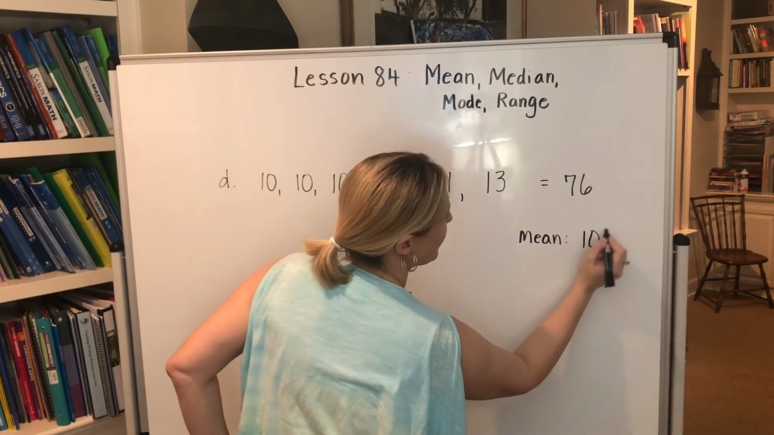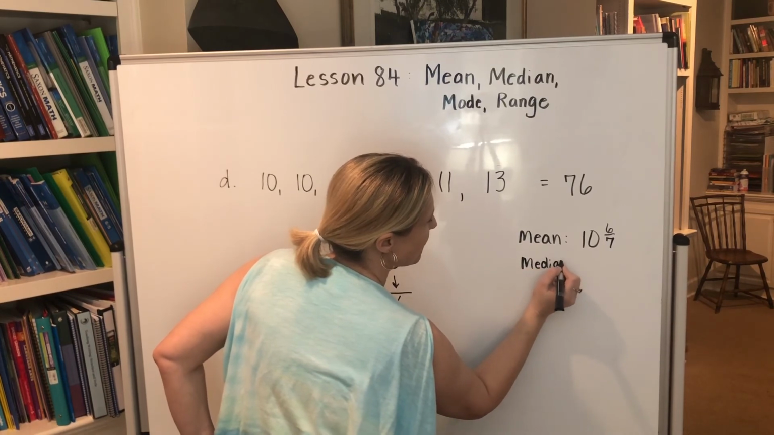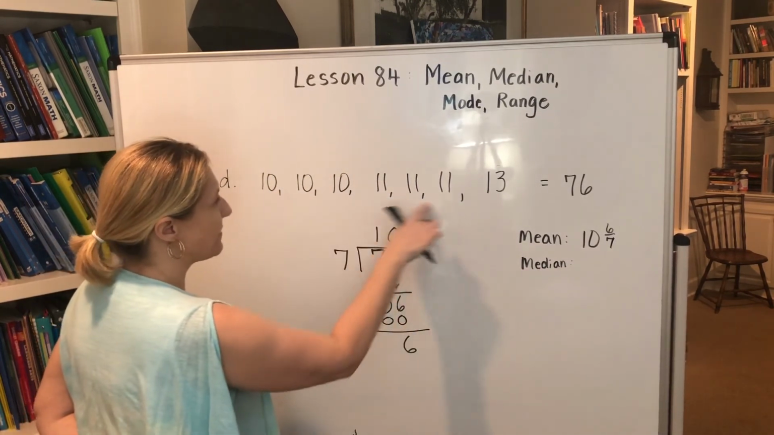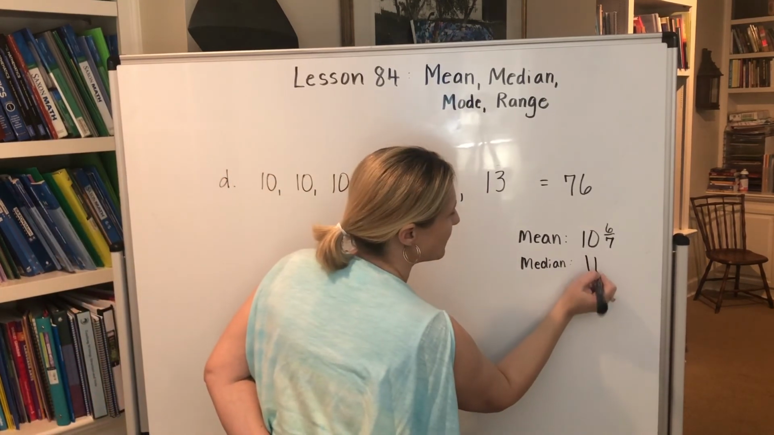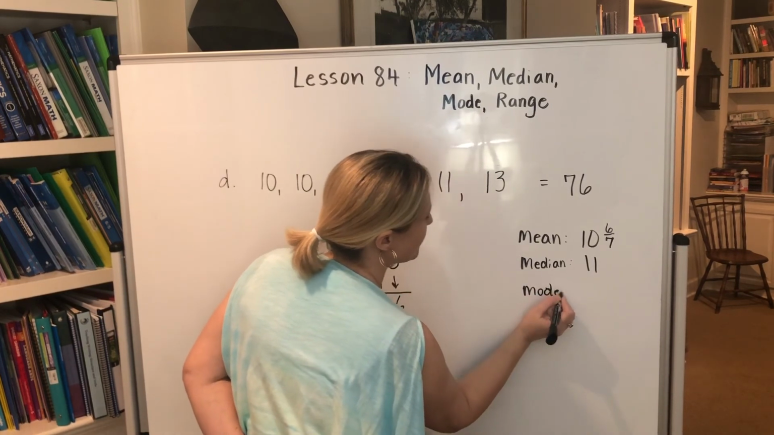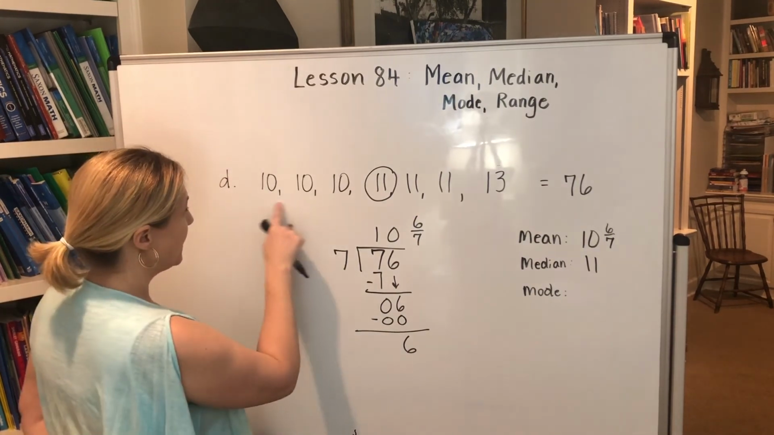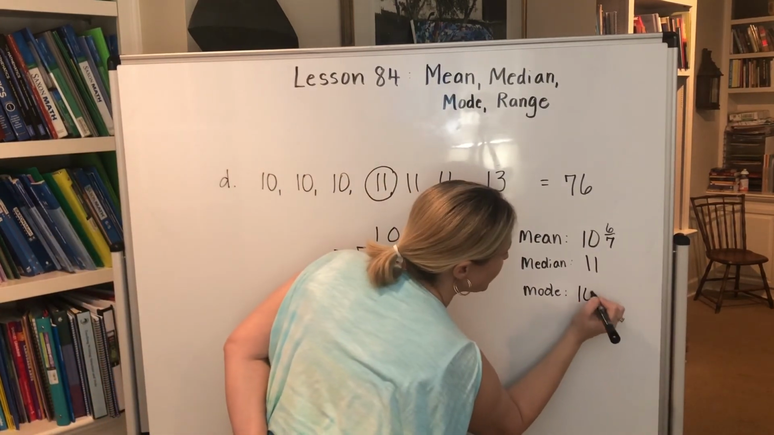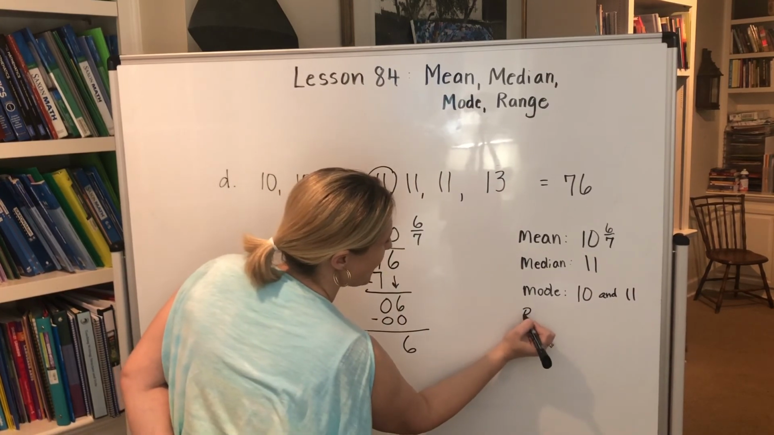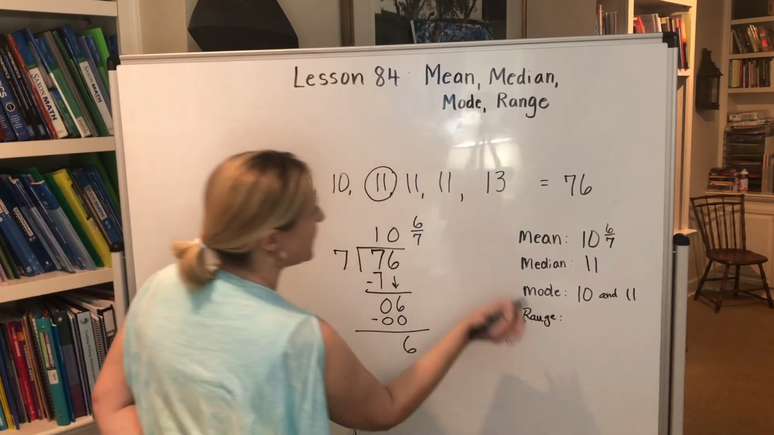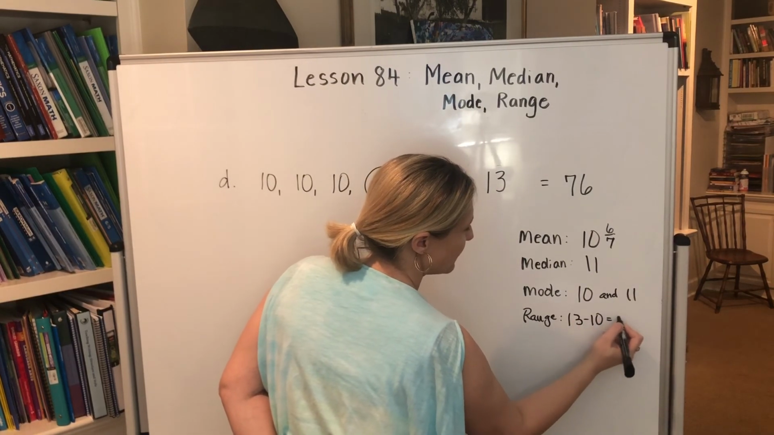is 10 6/7. Now we need to find our median, which is the middle number. We have 7 numbers here, so there is a middle number, 11. Now, our most repeated number, which is the mode, is, oh, we have 2 modes this time, a 10 and 11. So we put 10 and 11. And our range will be 13 minus 10. 13 minus 10 is 3.